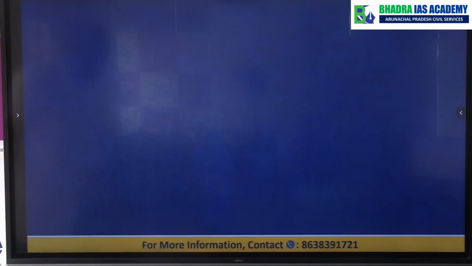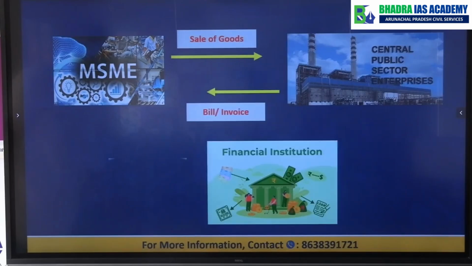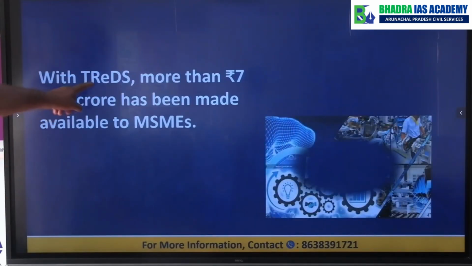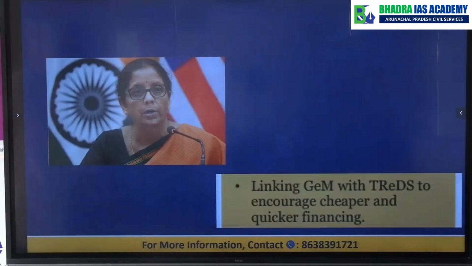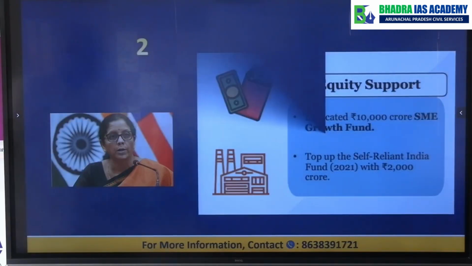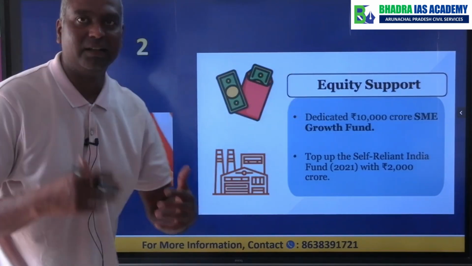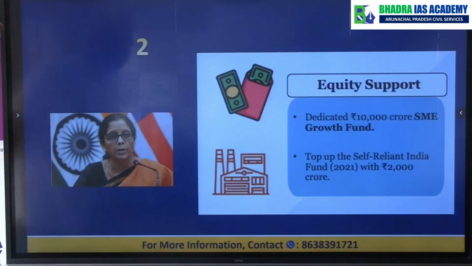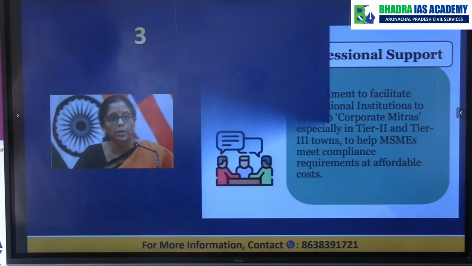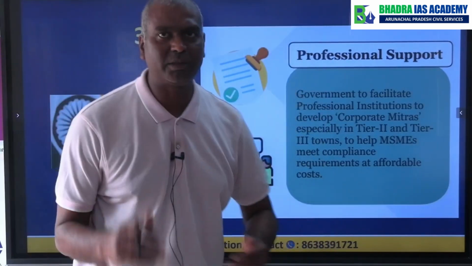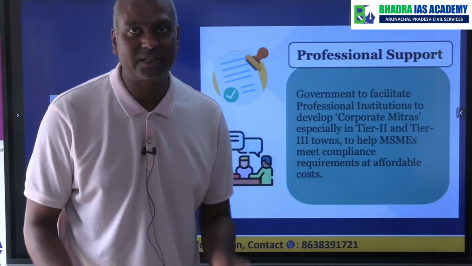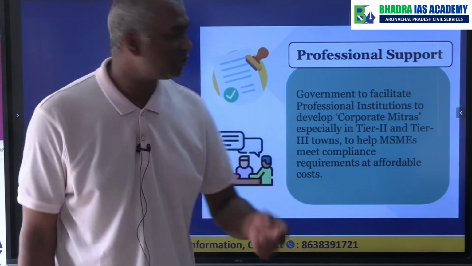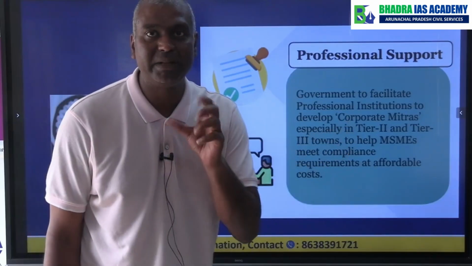The liquidity support, basically what we need to understand is the TREDS, okay, for the MSME. And then we talked about the equity support, where they set up the growth fund and financing of the funds for the MSME. And third one is what we call the professional support for MSME through consultation, guidance, etc. through professional institution called corporate mitras.